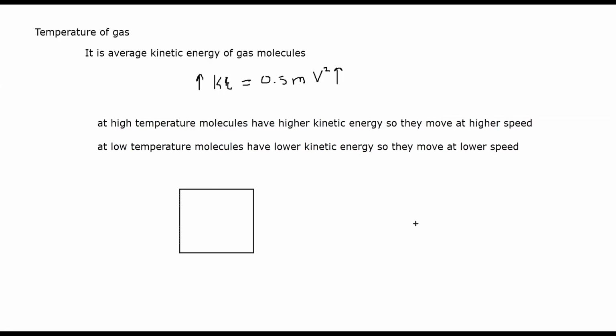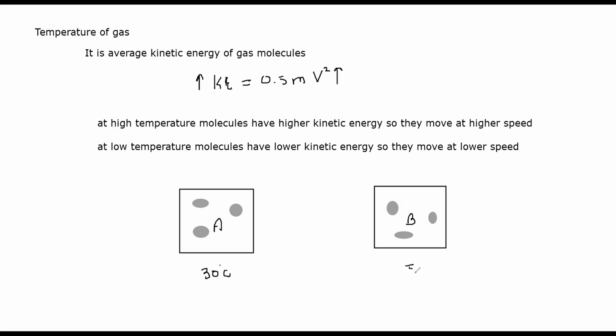For example, you have two containers. Container A and B are filled with identical gas, meaning the same type of particles, the same number of particles, and the same mass. Container A is at 30 degrees centigrade and container B is at 50 degrees centigrade. In which container are the molecules moving faster? Container B, because higher temperature means higher kinetic energy.